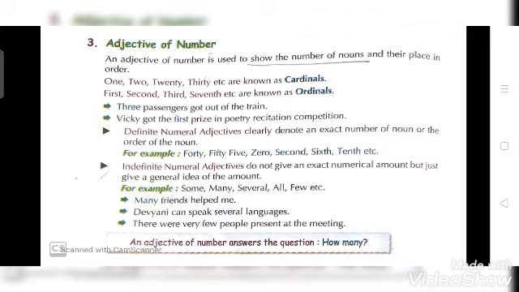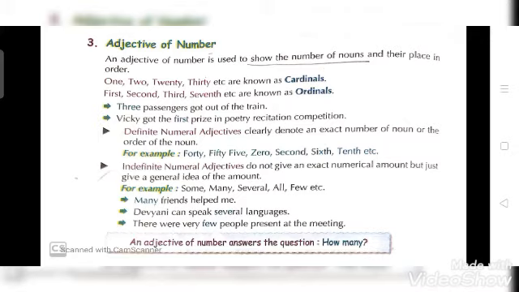Vicky got the first prize in poetry recitation competition. So Vicky got the first prize in the poetry recitation competition. So here first is your adjective of number. Now moving to next point, definite numerical adjectives clearly denote an exact number of a noun or the order of a noun. That means here you will get the exact number.